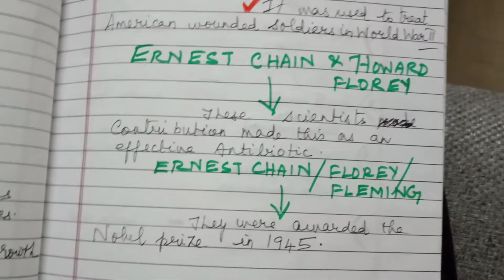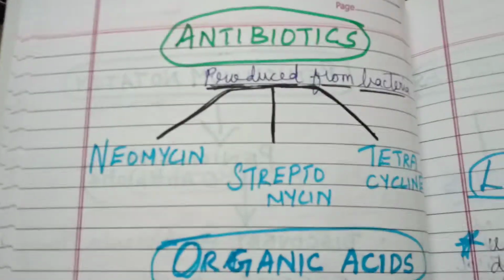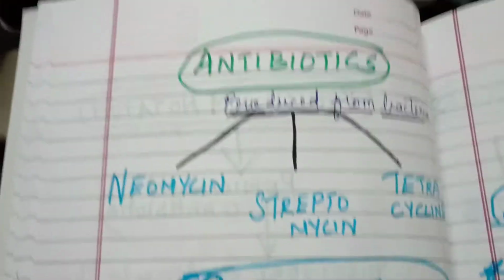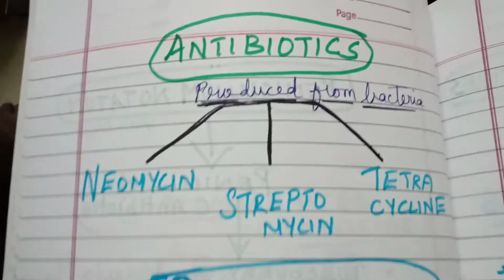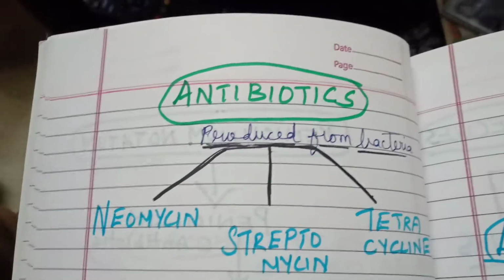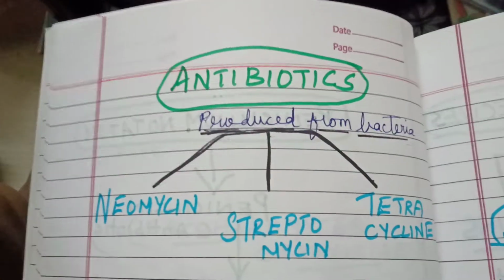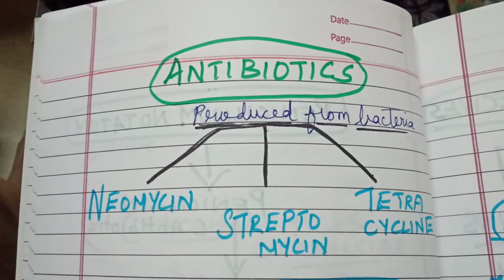Other antibiotics produced by bacteria are neomycin, streptomycin, and tetracycline. They are very effective against some kinds of diseases, normally for cough and sometimes infections by other pathogens.